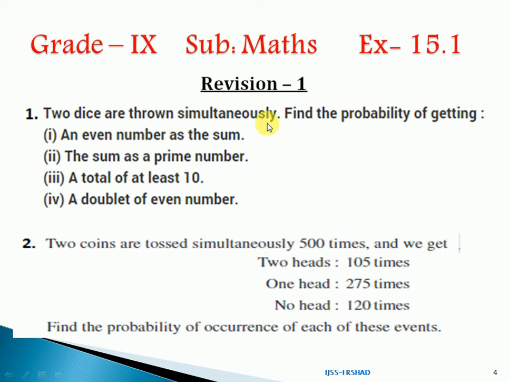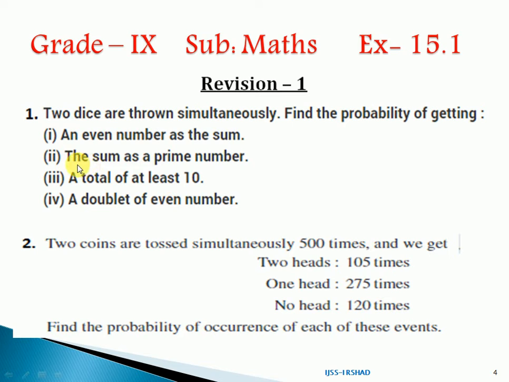Two dice are thrown simultaneously. Find the probability of getting: number 1, an even number as the sum. It means you are throwing 2 dice together. So what is the probability of getting an even number as the sum? When you add the two outcomes of both dice together, what is the probability of getting an even number?